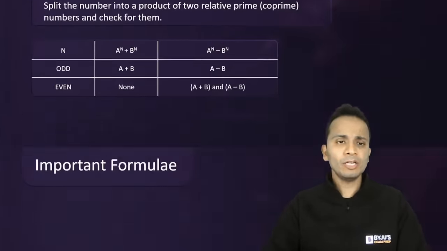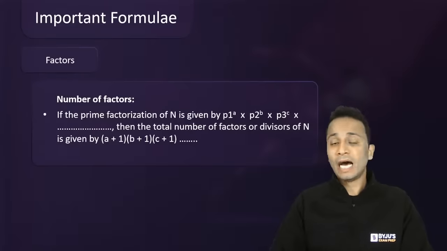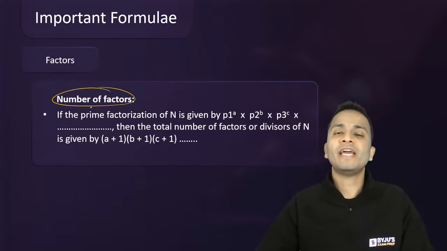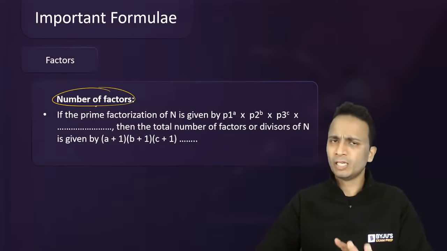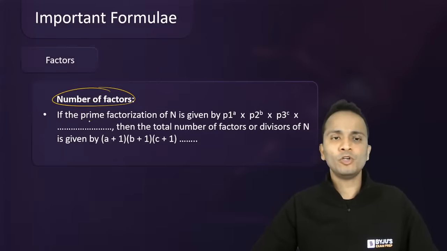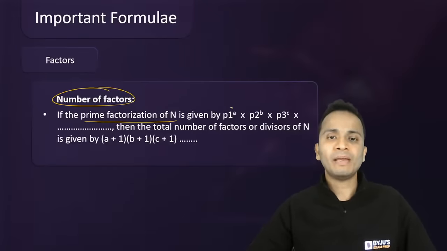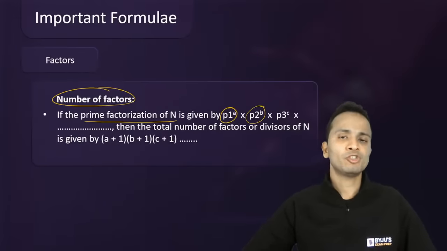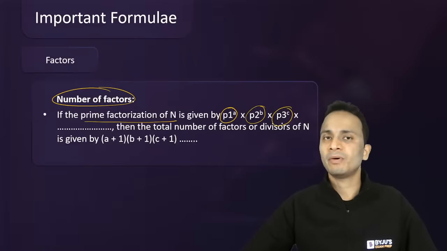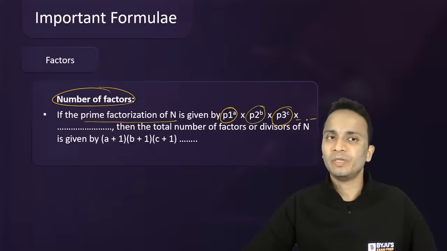Okay, now let's move ahead and look at the next thing, the factors. Now how to calculate the number of factors of any given number? Basic rule है, simple rule है, सबने पढ़ा होगा. I'm just revising this. So first of all, do the prime factorization of the number. So write the number as the product of prime factors: prime number 1 raised to the power a, multiplied by the second prime number raised to the power b, multiplied by the third prime number raised to the power c, and so on. So first of all, prime factorization needs to be done.